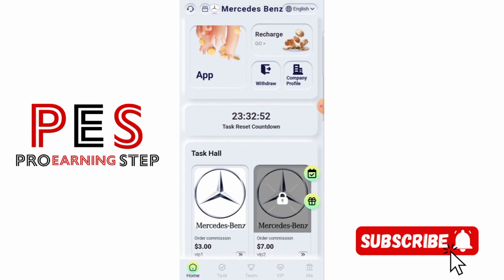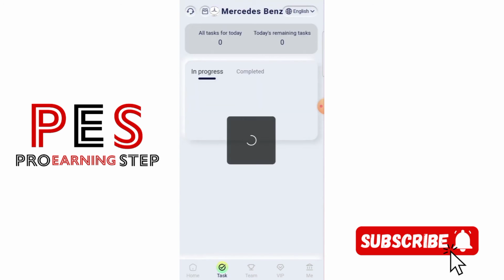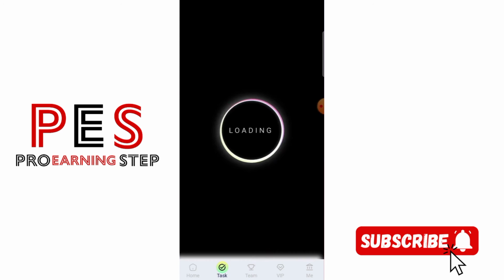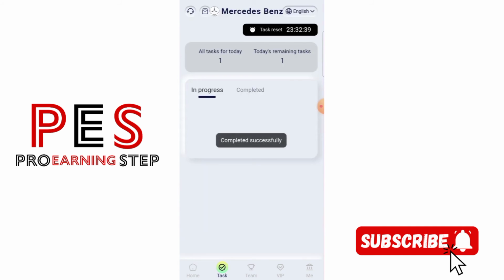So guys, after successfully upgrading to VIP 1, just click on VIP 1 and you will get a product on this platform. Just click on the complete option. In this way you have to complete the daily task and you will get the amount on this platform. In the completed section, we can see that I have completed my one task and I got 3 USD on this platform.